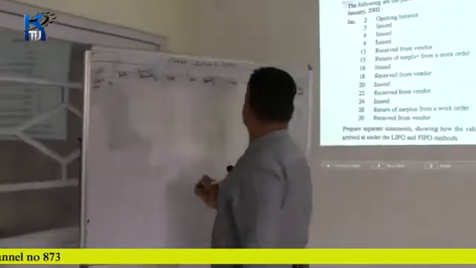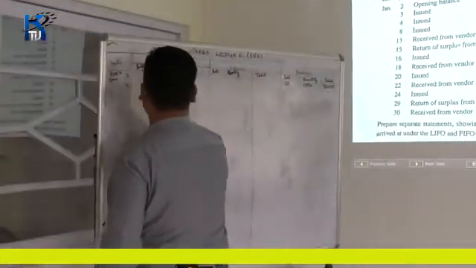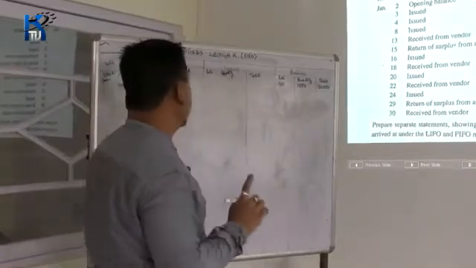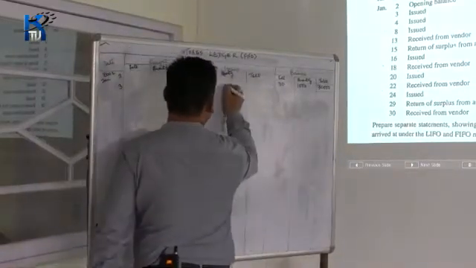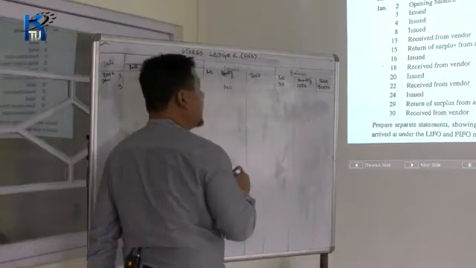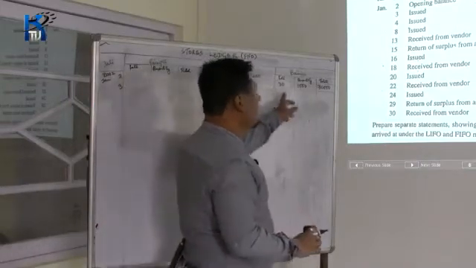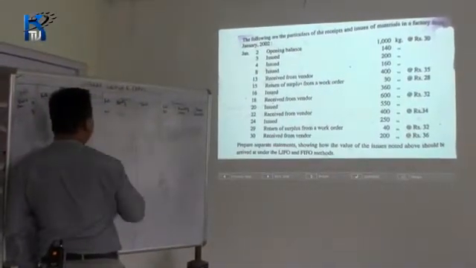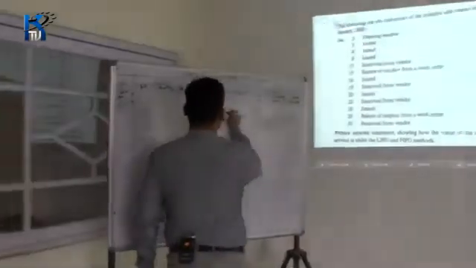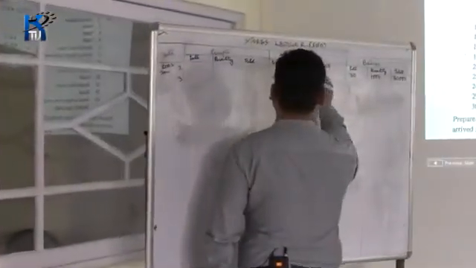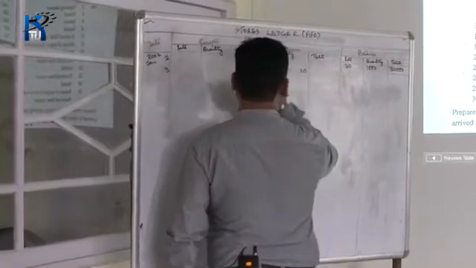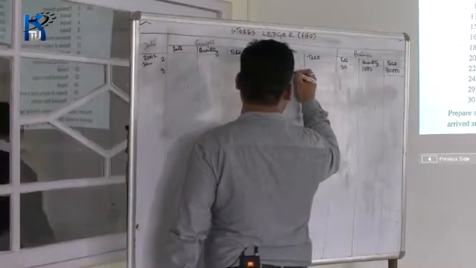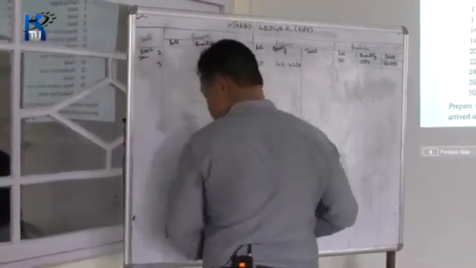Next date, 3rd, issue has been made of 140 kg. Since there was only one available batch of rupees 30, the rate will also be rupees 30. So multiply it with 140, you get 4,200.